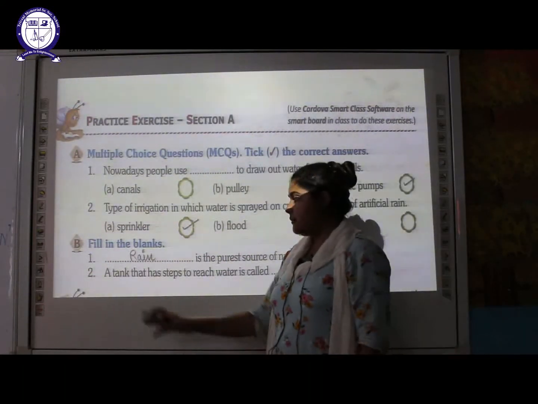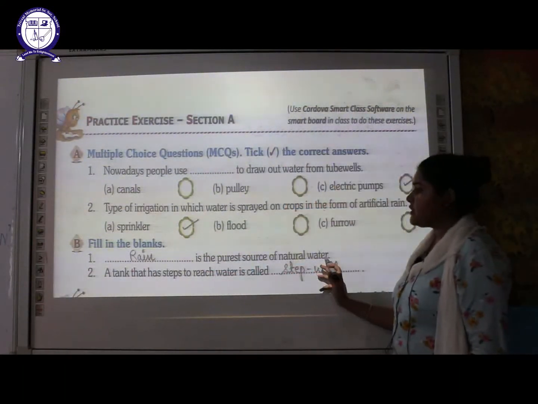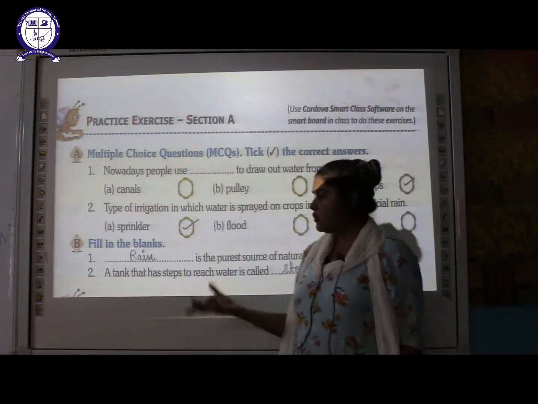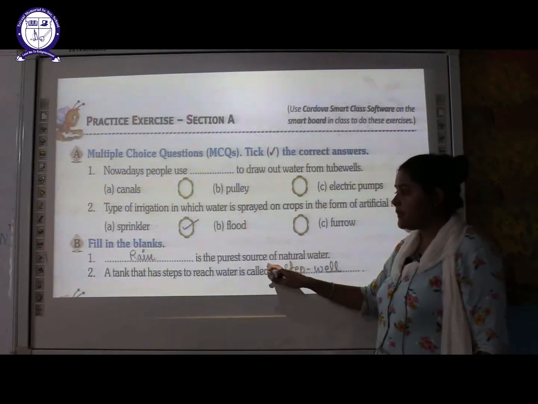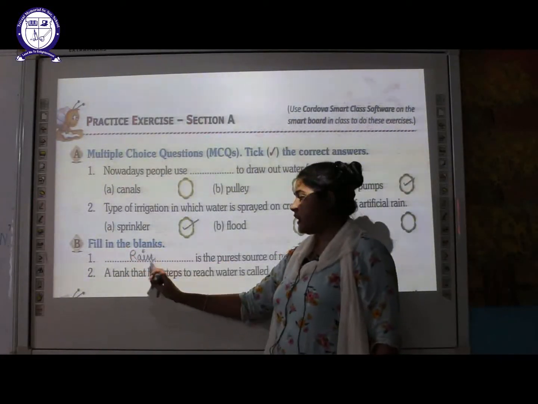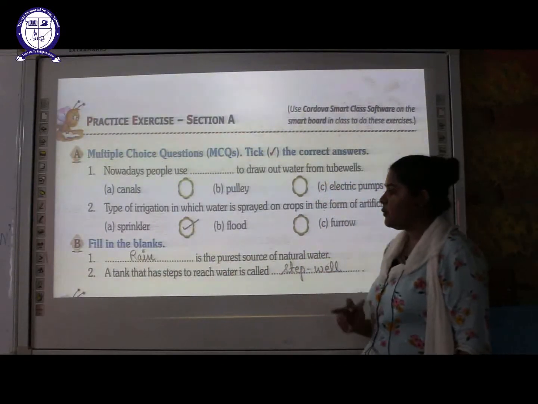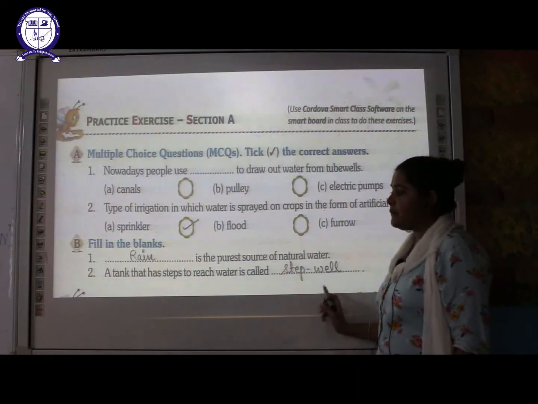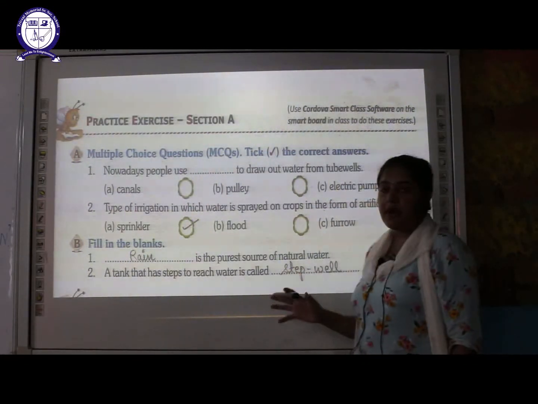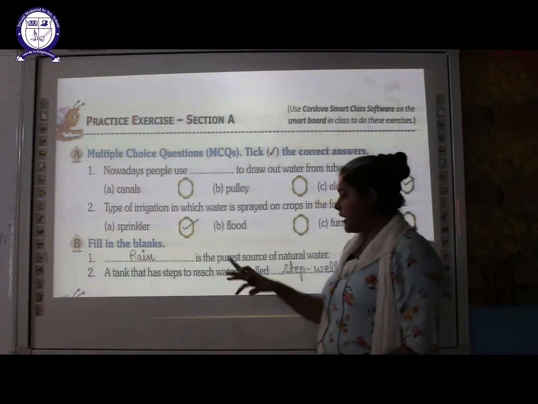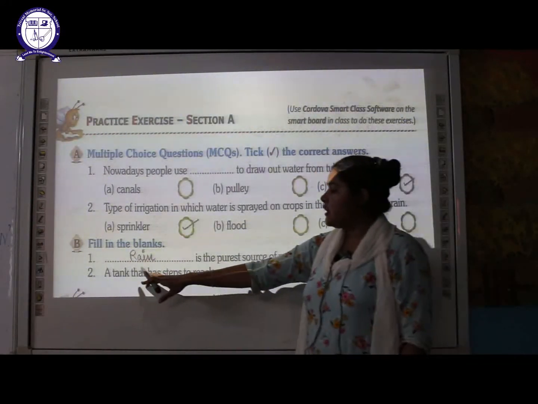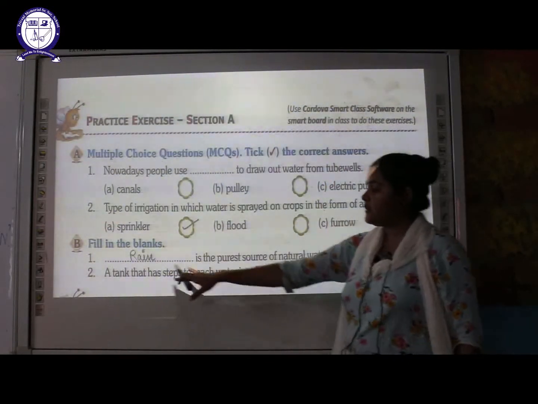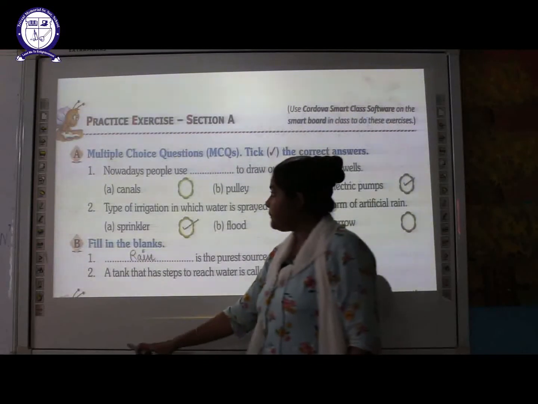Next is fill in the blanks. Dash is the purest source of natural water. There are a lot of natural sources of water such as rain, river, ocean, seas, but out of those, which one is the purest? The rain is the purest source of natural water. The next is a tank that has steps to reach water is called a step well. As I have told you, it is also called Bauli. There are a large number of steps around it in order to reach the water in the tank. Okay, so that is a step well.